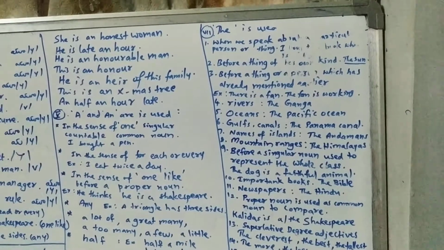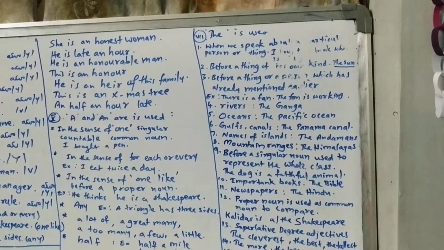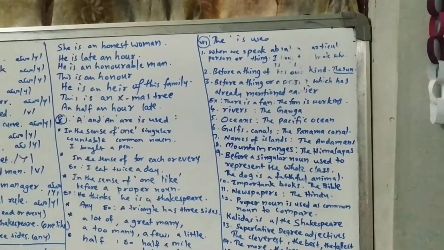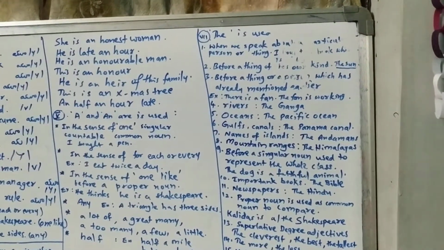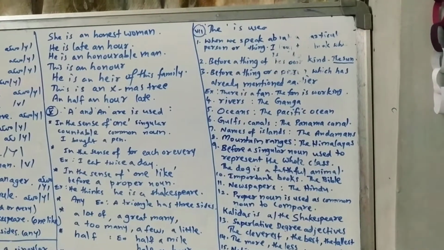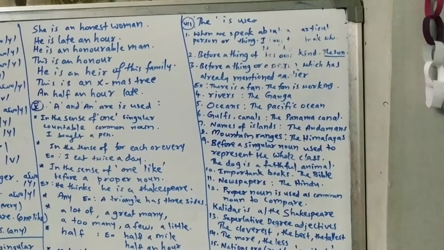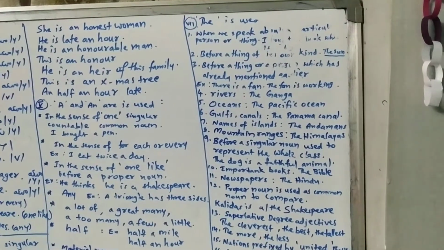There is a fan. The fan is working. A fan, the fan. There is a dog. The dog is barking. There is a baby. The baby is crying. Rivers: before the rivers, the Ganga, the Krishna, the Penna, the Kaveri, the Brahmaputra. Before all the rivers we can use the article.